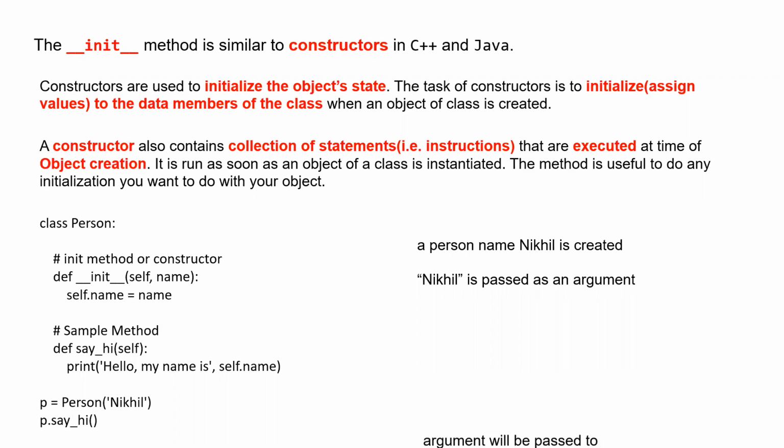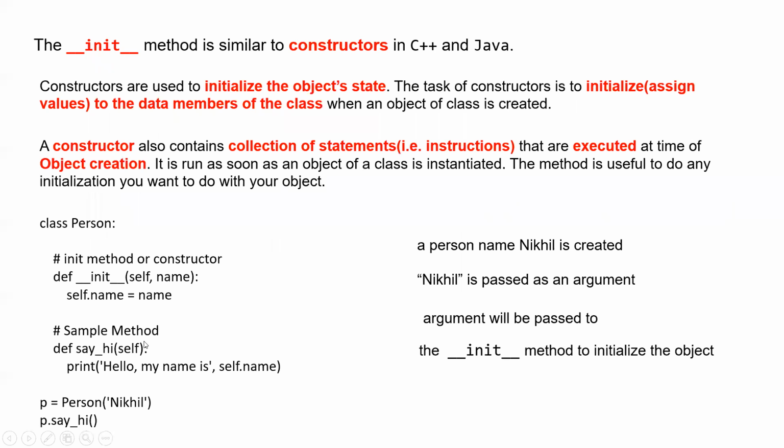We discussed another example where the Nikhil parameter was passed here. What is happening is this Nikhil parameter will pass to the name and will go in here. And since we are calling this say hi here, this say hi will be calling this self, and because of this self.name will come in here and it will contain the name Nikhil.